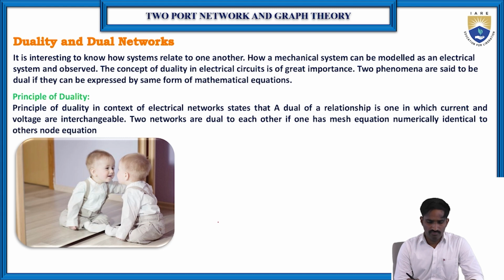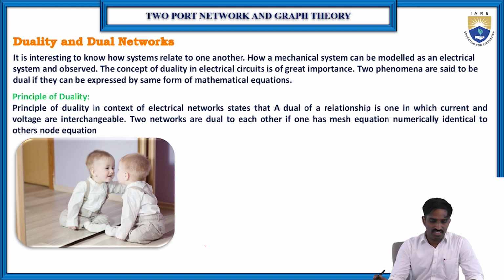We already know the need for converting a circuit into a graph, because when we go for complex circuits, instead of simplifying them to find the current or voltage across a particular element, it is very easy after converting into the graph to find the voltage or current across any particular element in the electrical circuit.